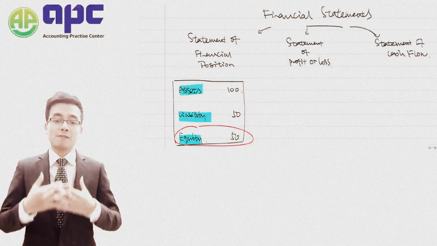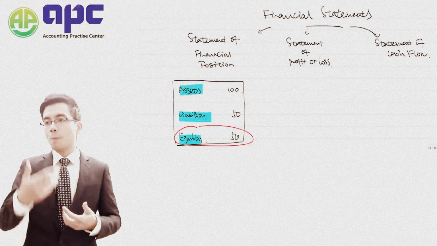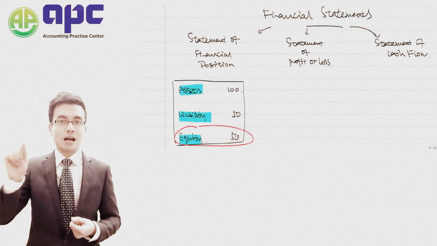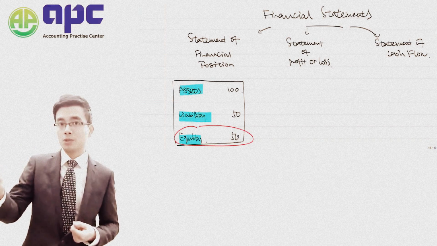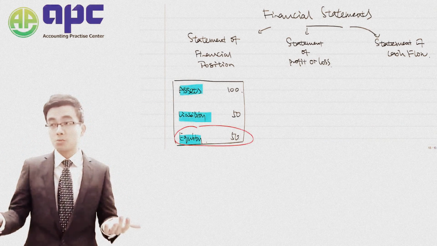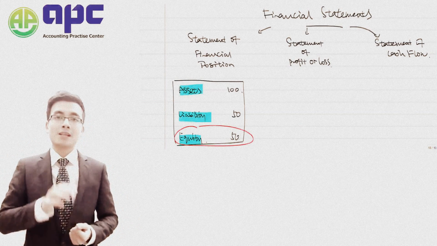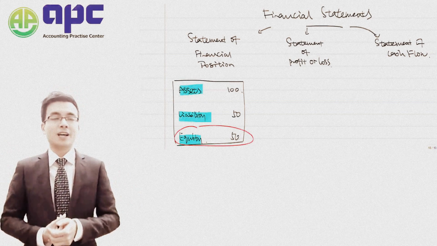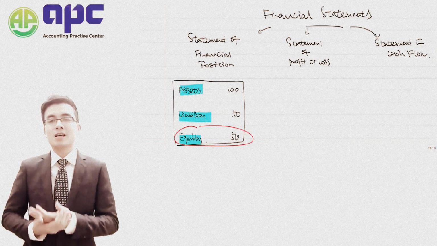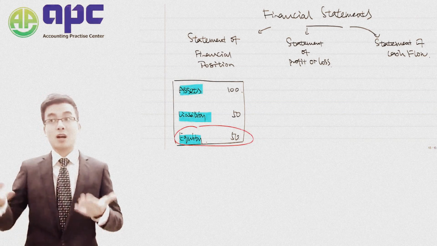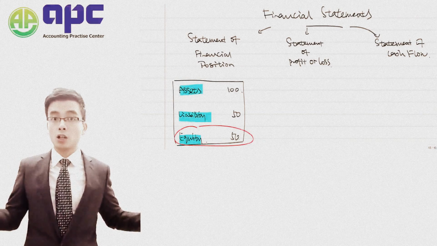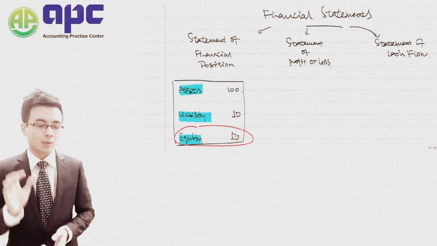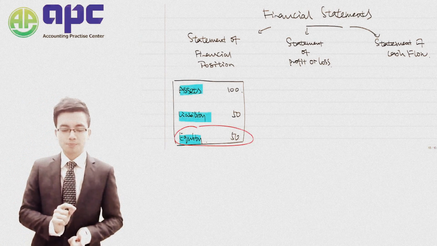And hence, from an investor's point of view, if you are going to buy this business, you see that the company is actually worth $50. So that's the minimum price. When negotiating the price with those shareholders, maybe that will be the minimum price they are willing to accept. Normally, in the actual negotiation process, they will require a premium, such as you have to pay me $53 in order to buy this company worth $50. Anyway, that's the statement of financial position.